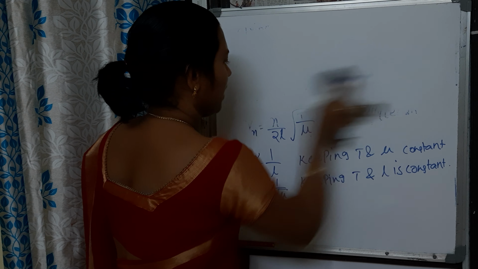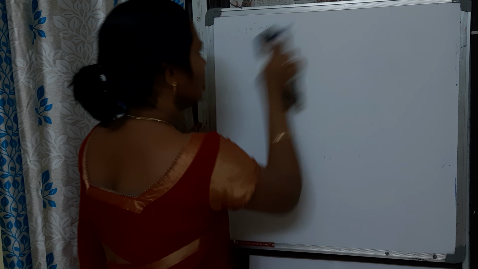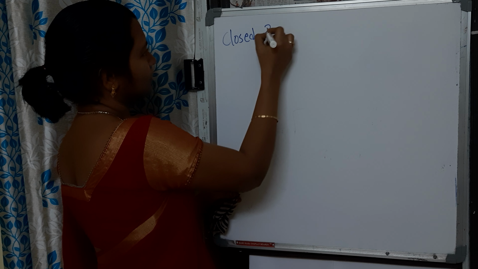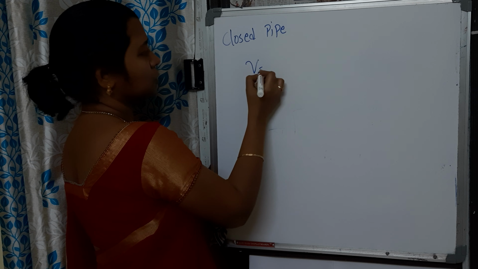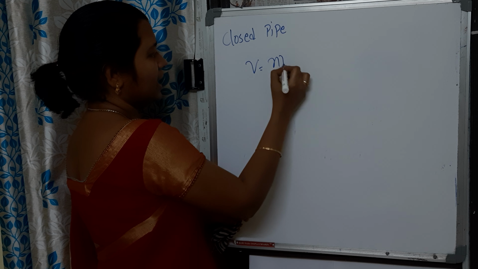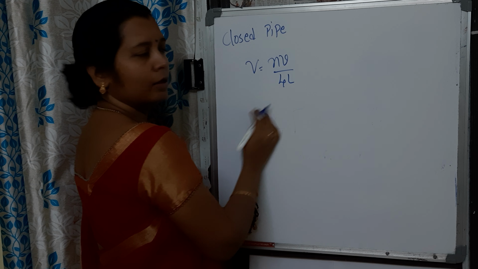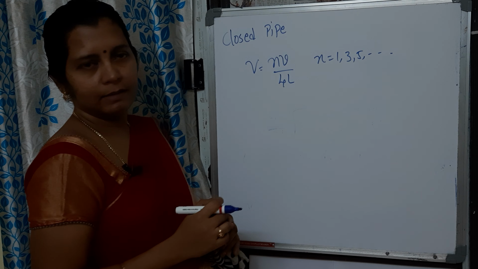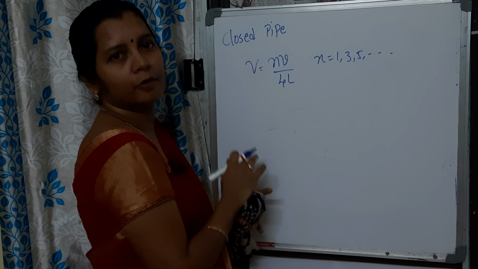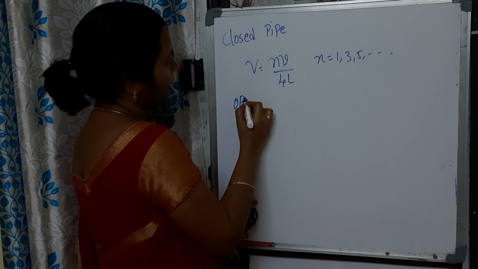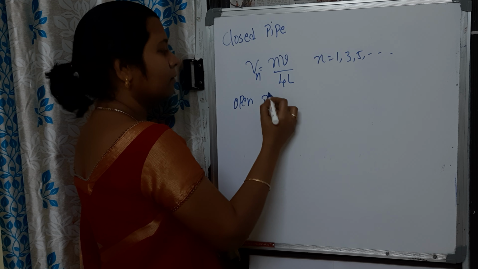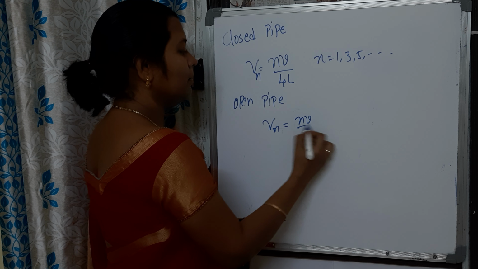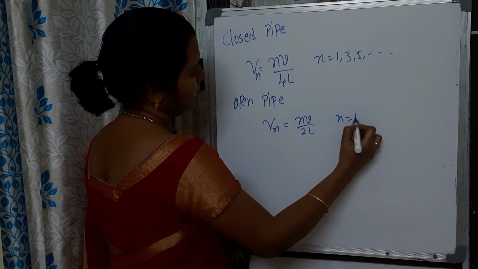For a closed pipe, what are the modes of vibrations? In a closed pipe, the frequencies of vibrations that are possible are nv by 4l, where n will take only odd values, so nv by 4l. For the case of an open pipe, the formula is nu n equal to nv by 2l, where n takes all the